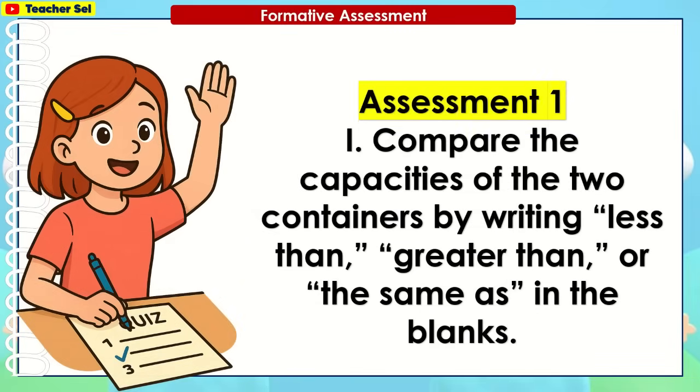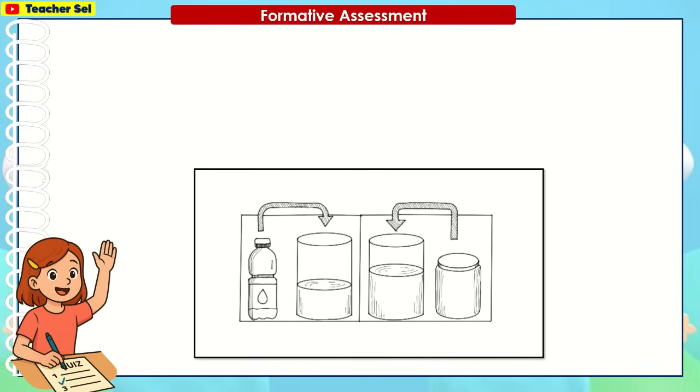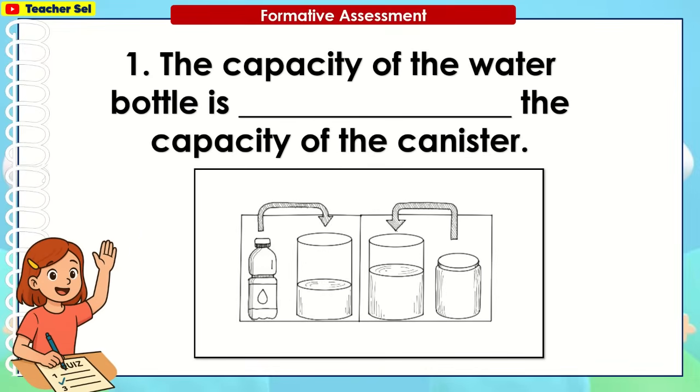Let's have the formative assessment 1. Compare the capacities of the two containers by writing less than, greater than, or the same as in the blanks. Number 1. The capacity of the water bottle is blank the capacity of the canister.